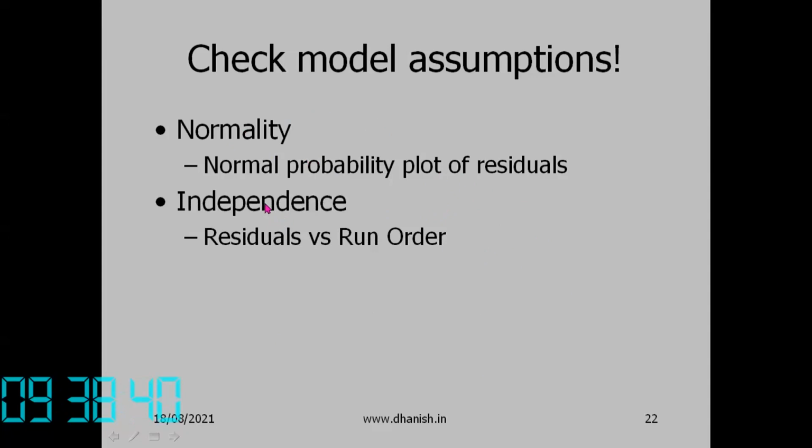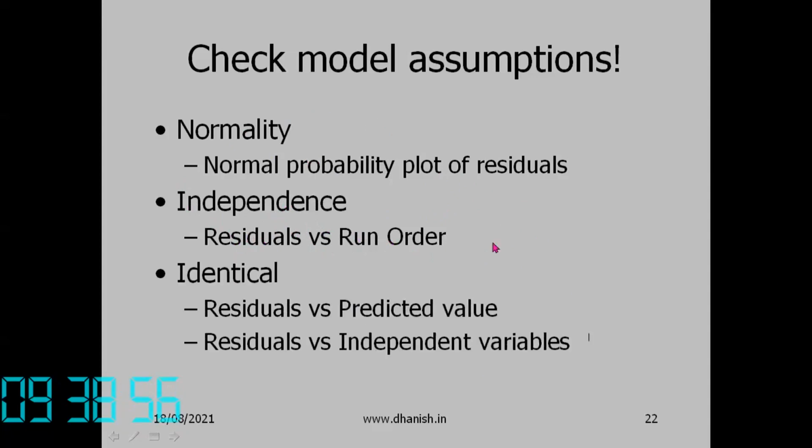Another assumption is that each reading is independent of the previous one. To check that, we can plot a graph of the residual versus the run order, the order in which you did the experiment. That is a check on independence.